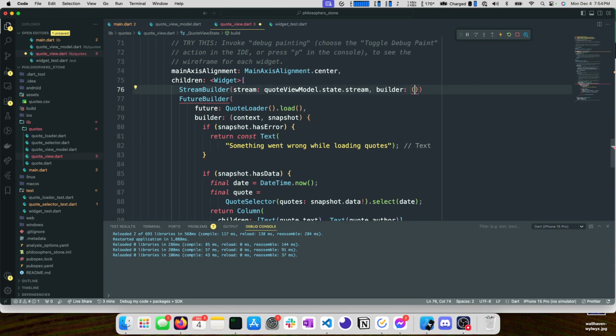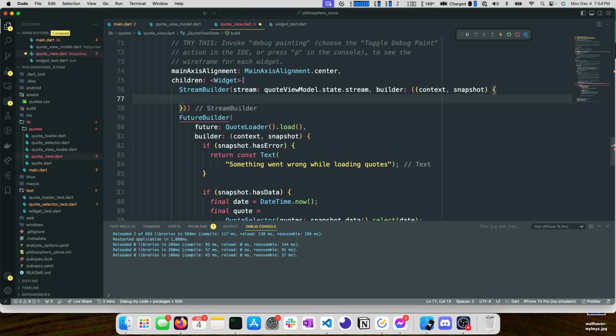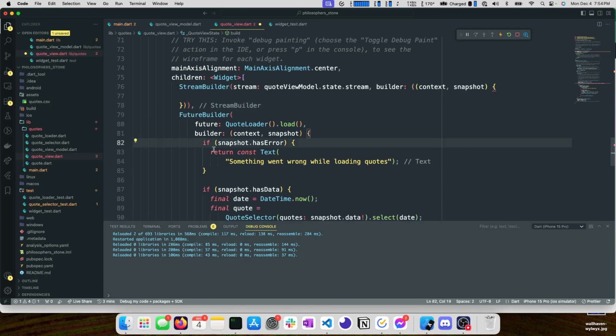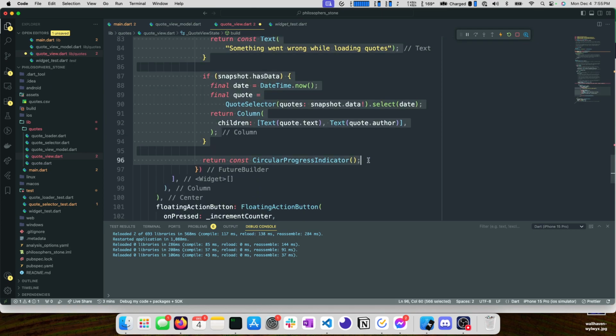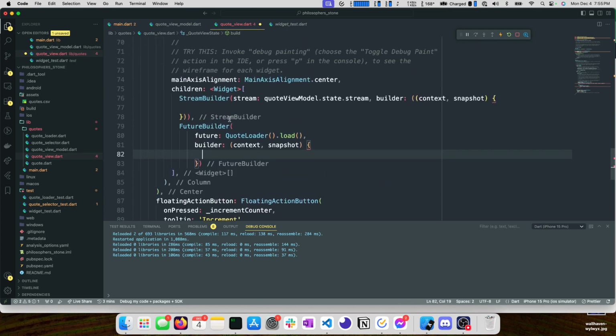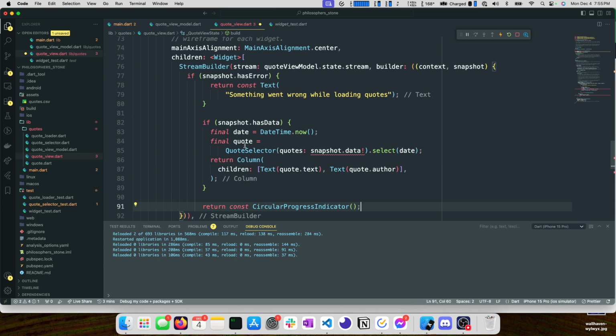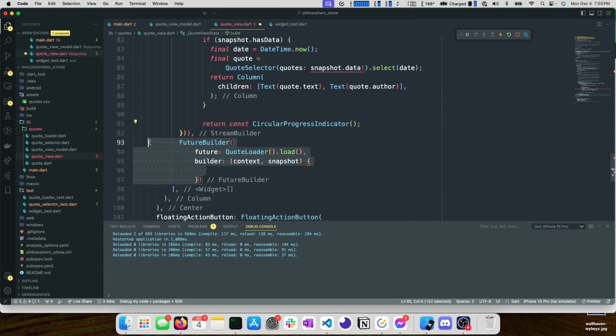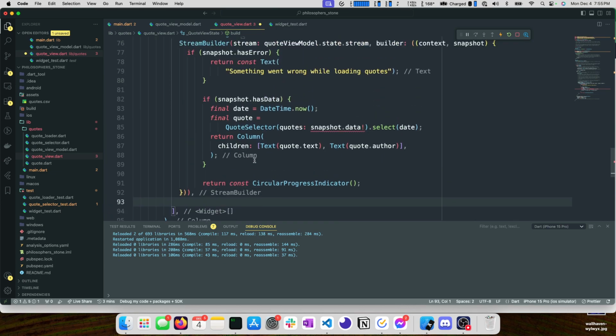So now we have a builder function, just like before. It takes in a context, and it takes in a snapshot. This is going to look really similar, right? So much, in fact, that we can grab all of this, and then we can plug this in right here, out of our future builder and into our stream builder.